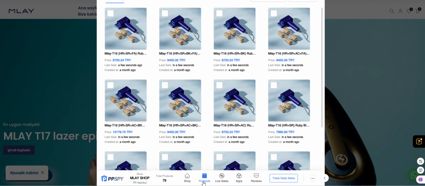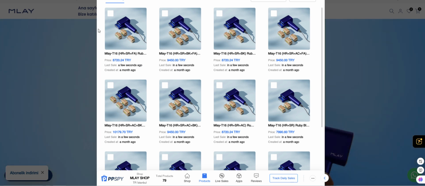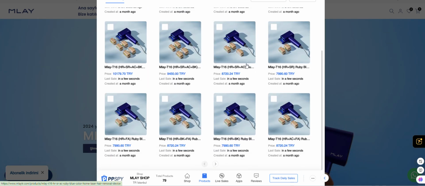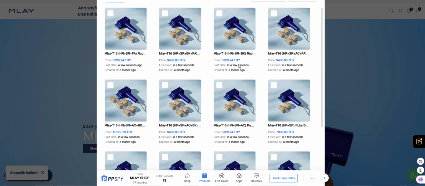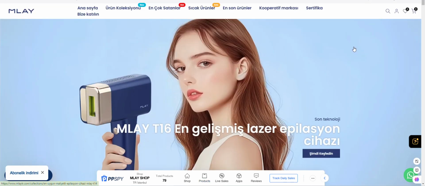Oh, they sell the same kind of product. This one is the same, today the same. These are the same because they sell in one Shopify dropshipping store, so they make $1 million from this one Shopify dropshipping store. Here is the logo of this product.